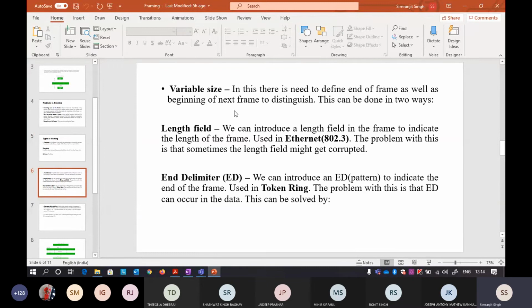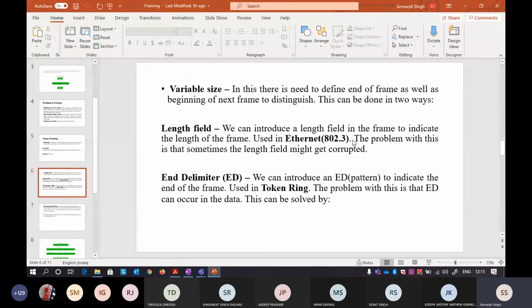To solve this problem, we move towards something called variable size framing. There are two ways to implement this. One is by using a length field, which I have already told you about: in the frame you indicate that it contains this much, that the size of the frame is this. That is indicated in your length field. This standard is used in Ethernet 802.3.